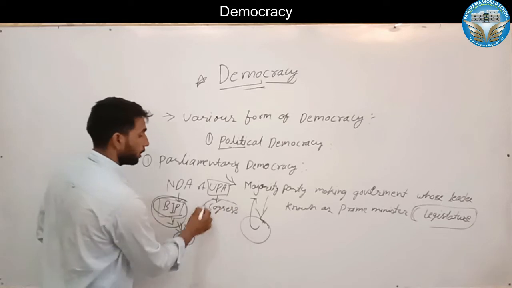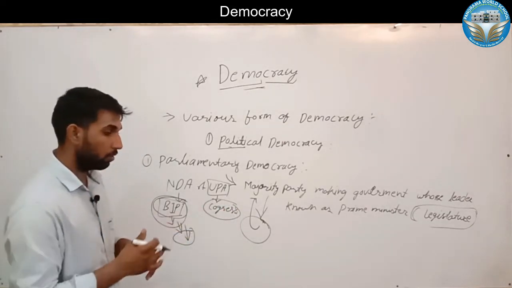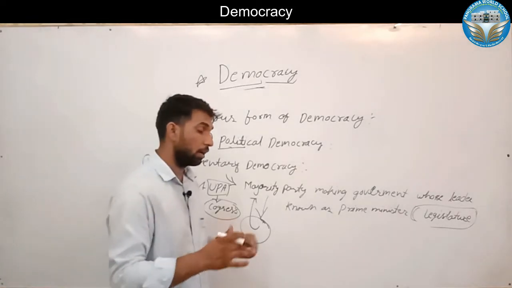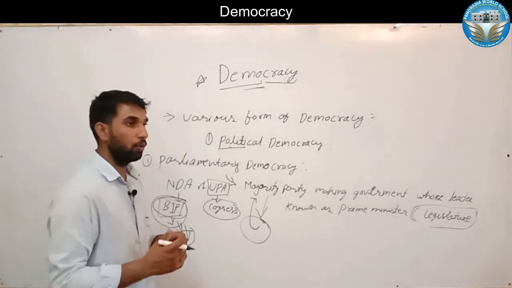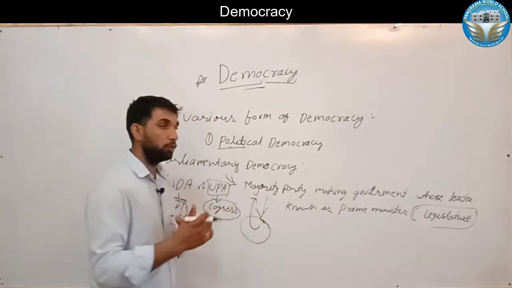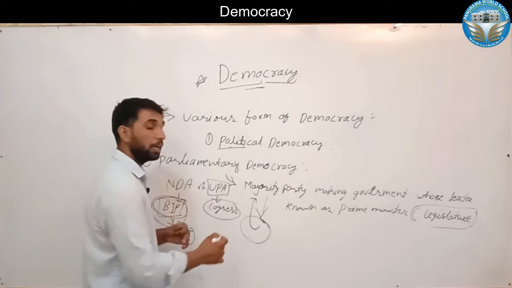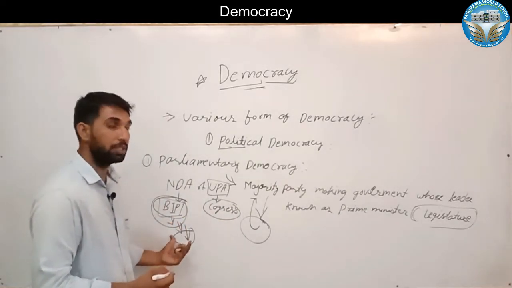Before the 2014 general election, the Congress was the majority party. At that time, in newspapers and on different news channels, we saw it called the Congress government. At the present time we call it the BJP government.